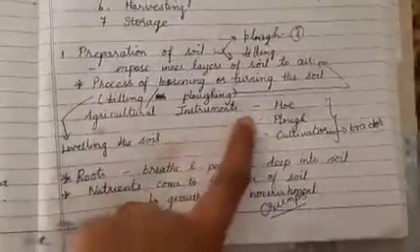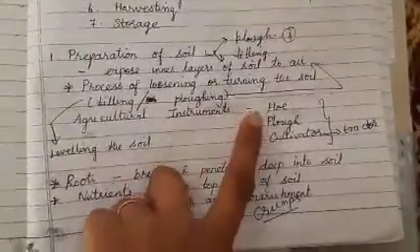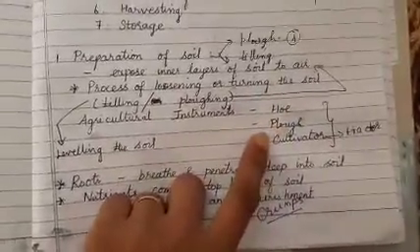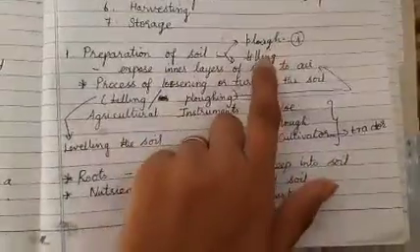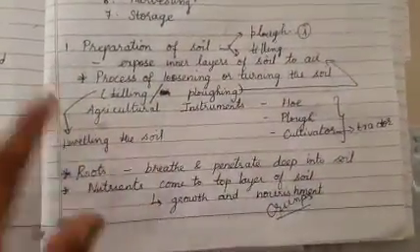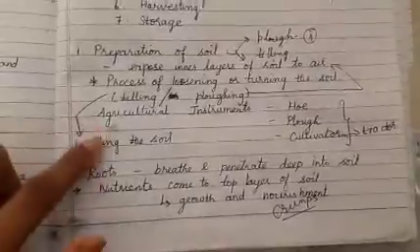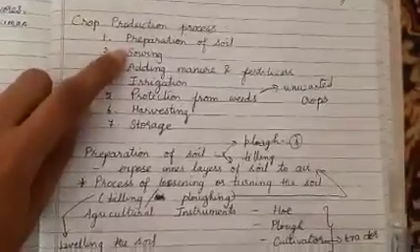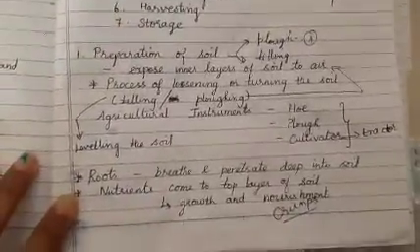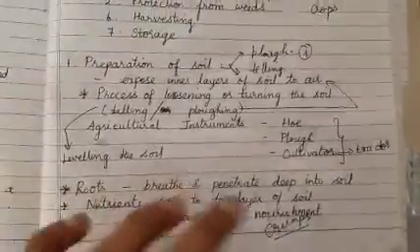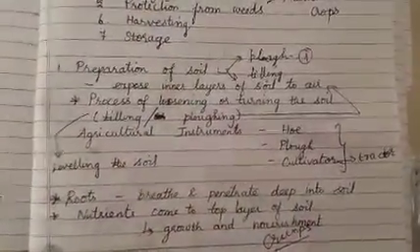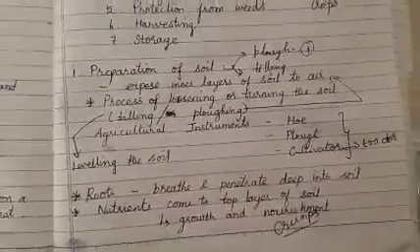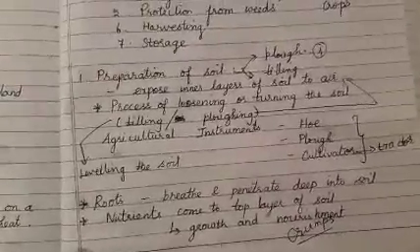And how am I doing it? By the agricultural instruments, hoe, plow and cultivator. I request you all to see the instruments picture in your textbook. And the next process was tilling. Tilling means leveling the soil, and we saw the advantages of leveling, so that I am giving my land ready for the next process of sowing. Also, I forgot to tell you one more point, that during this process of digging, some people will spray the fertilizers, so that the fertilizers also get mixed with the soil in a proper manner.